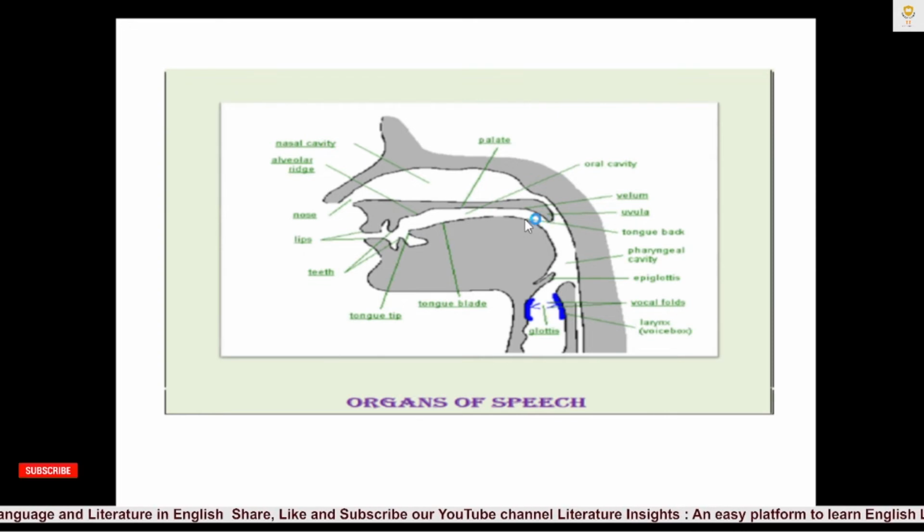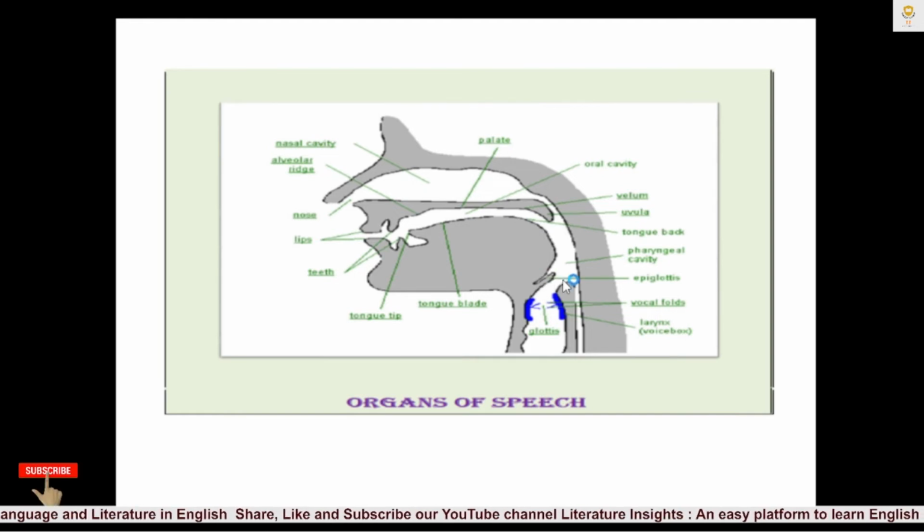Here you can see, I already told you that this is the back part of the tongue, and now here you can see this open space is called the pharyngeal cavity. The pharyngeal cavity is located or produced in the region of the pharynx.